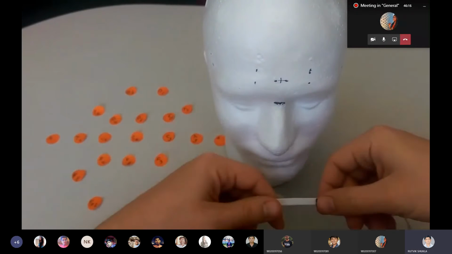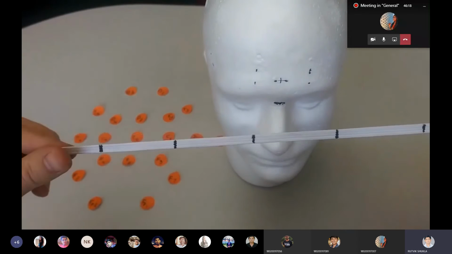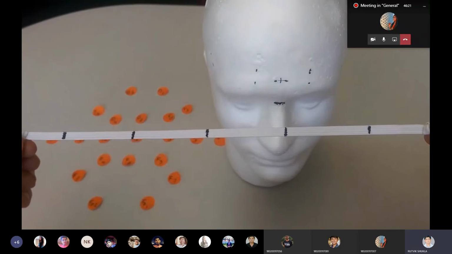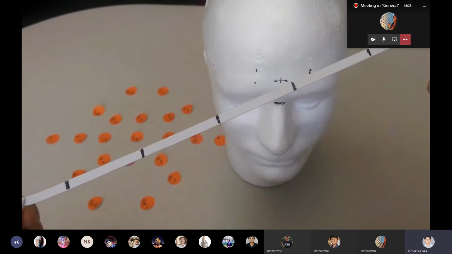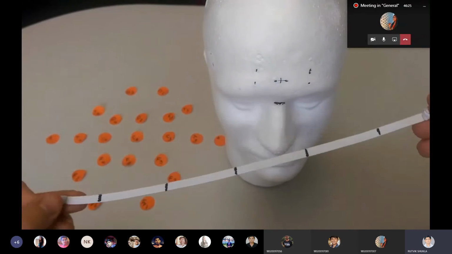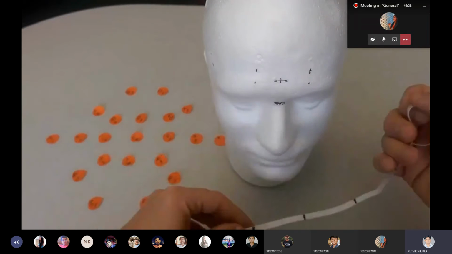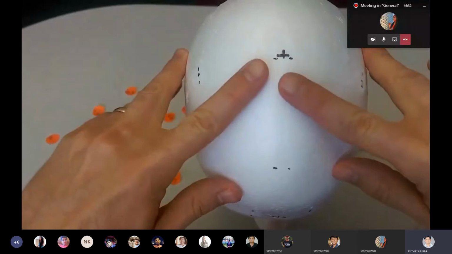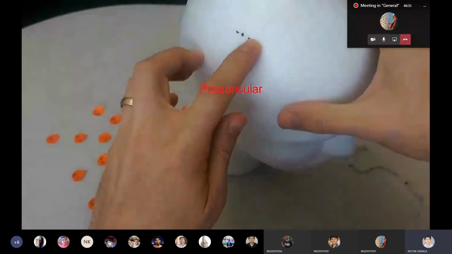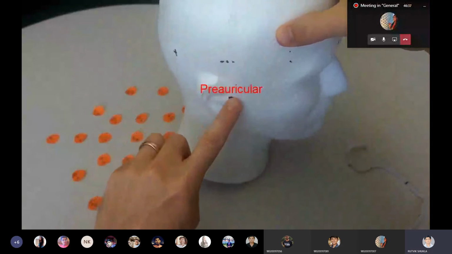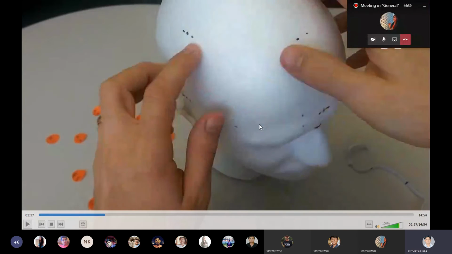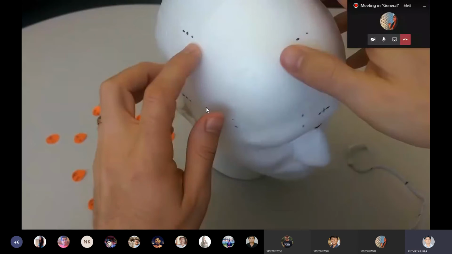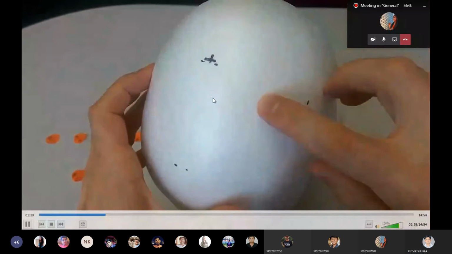So how are they going to place the electrode? They are going to take something like this. 10 inches is the measurement, and for every 20% variation, they are going to mark the placements of the electrodes. Here you can see these are the preauriculars, or the auricular. Auricular is also another name for ear. The other name for ear is auricles. They are also called auricles.